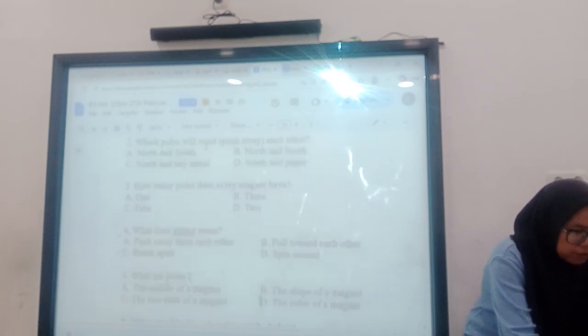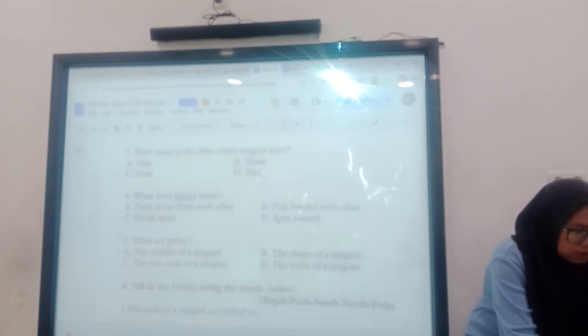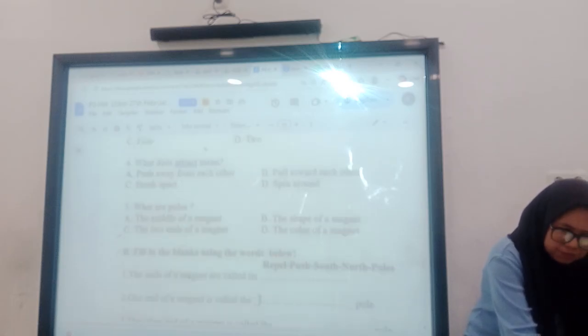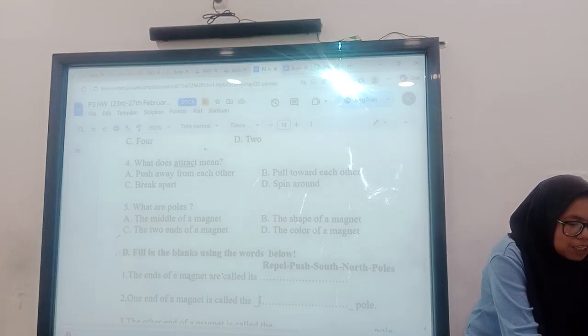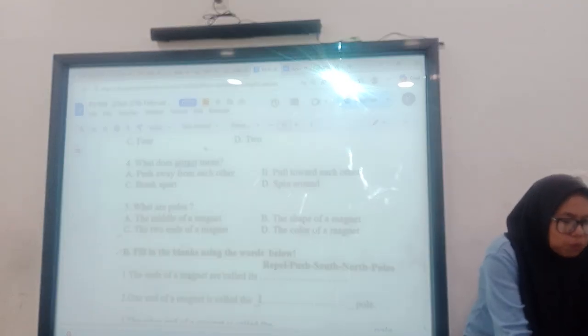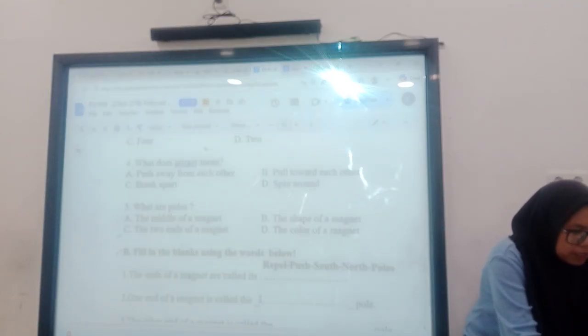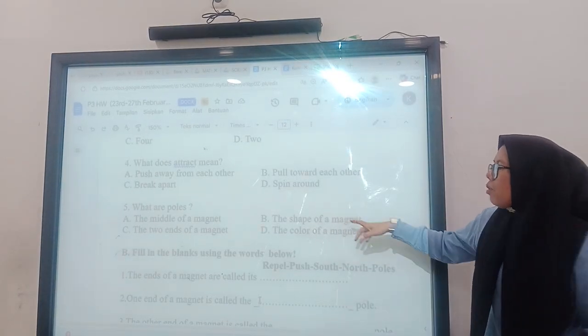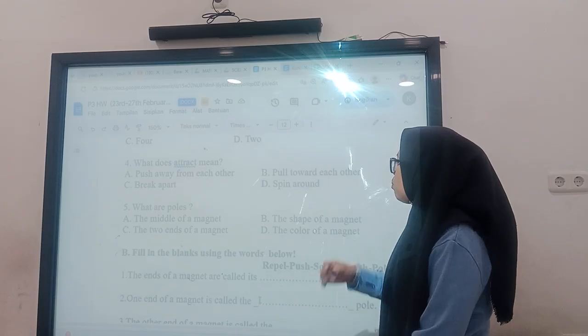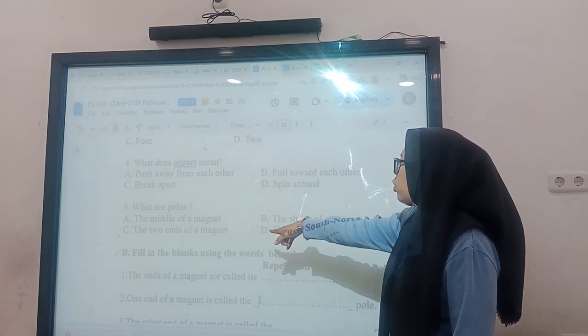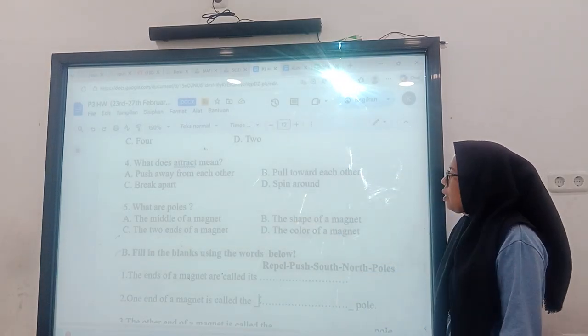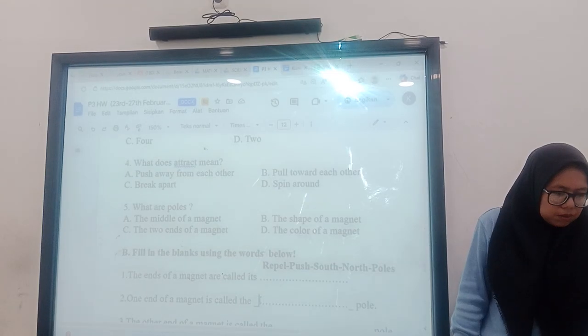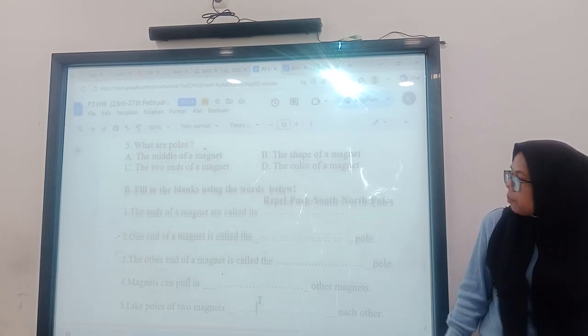Number 4. What does attracting mean? Attracting means pull toward each other. And then, what are the poles? The two ends of a magnet are called poles.